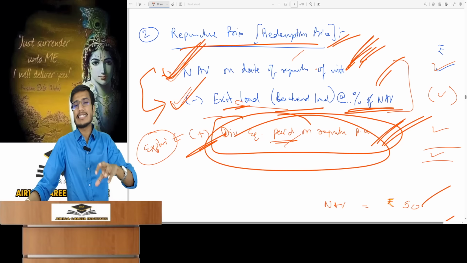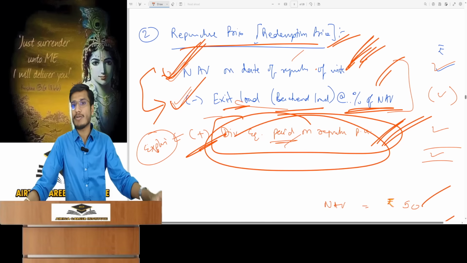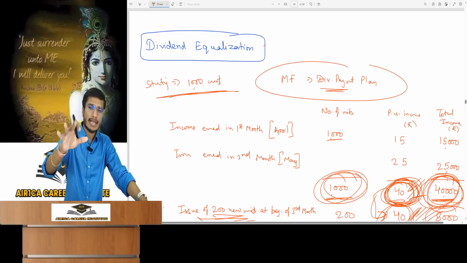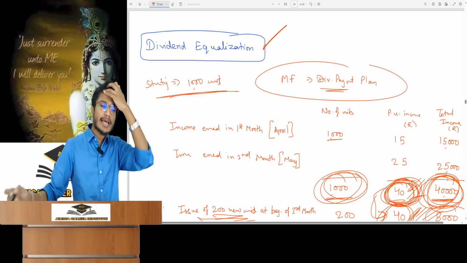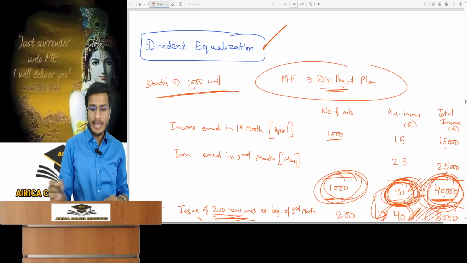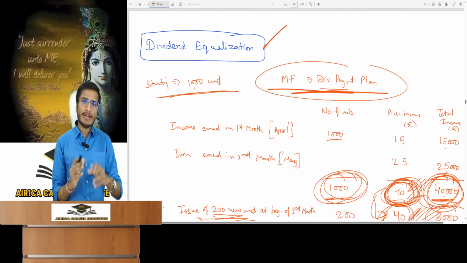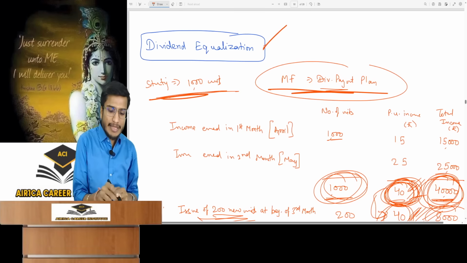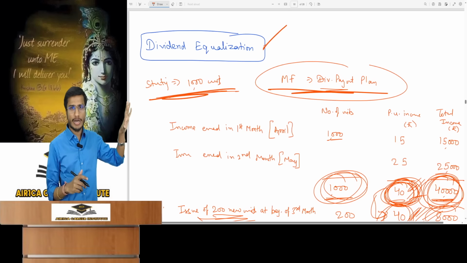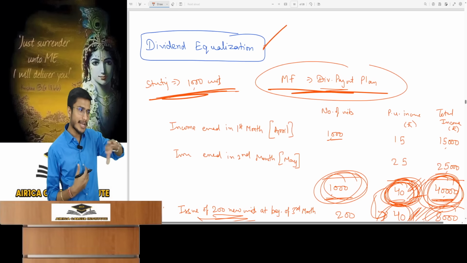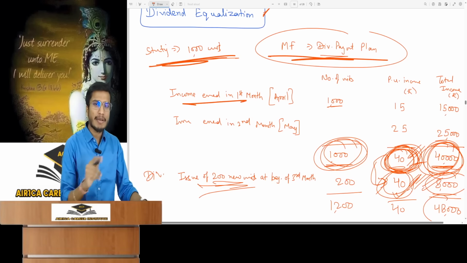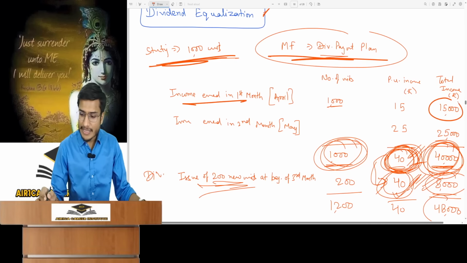Finally, what is dividend equalization? We will now proceed to understand this concept. This concept is simple, we'll understand it by example. Understand dividend equalization by example. Dividend equalization only occurs with a dividend payout plan, and I am using that example. Initially, this mutual fund configured with a dividend payout plan has already issued 1000 units in the market. During my first month of operations, I earned an income totaling 15,000 rupees.